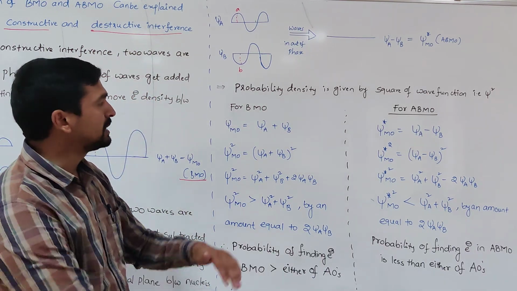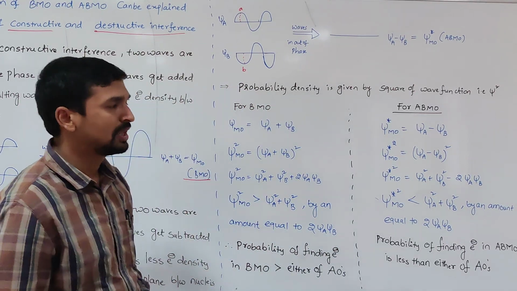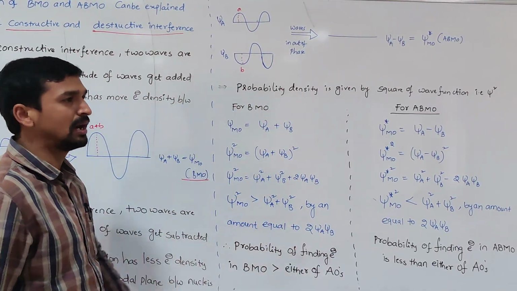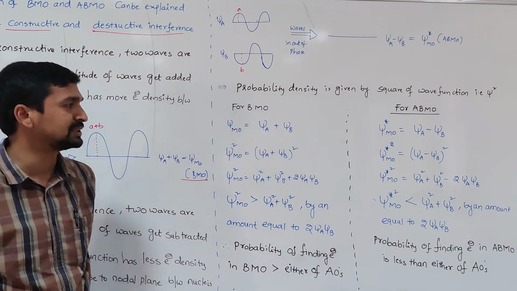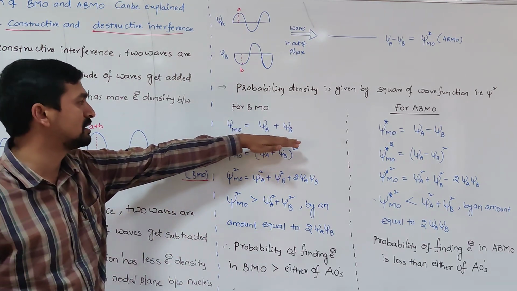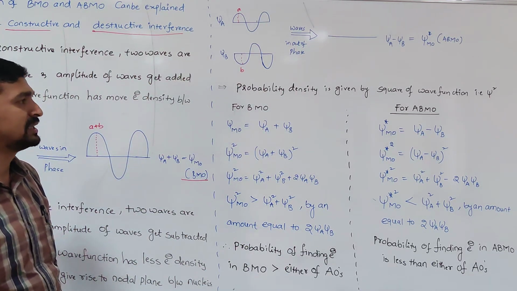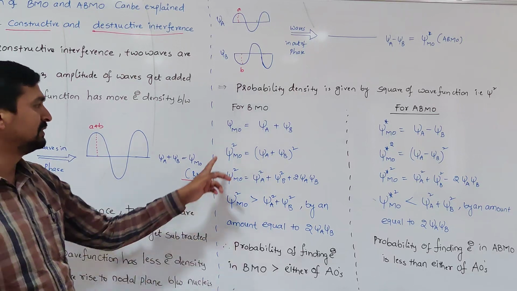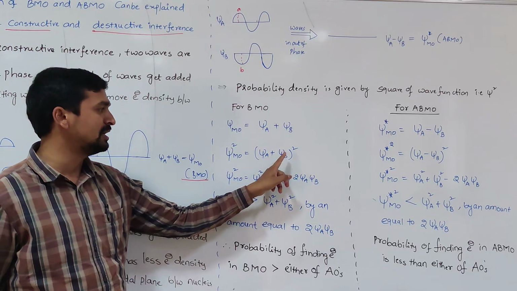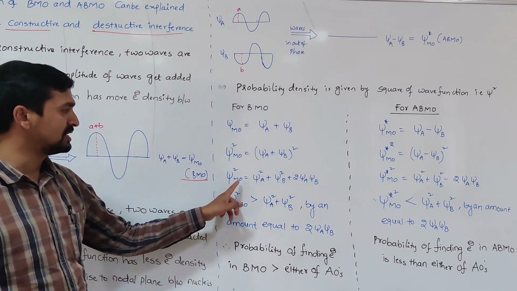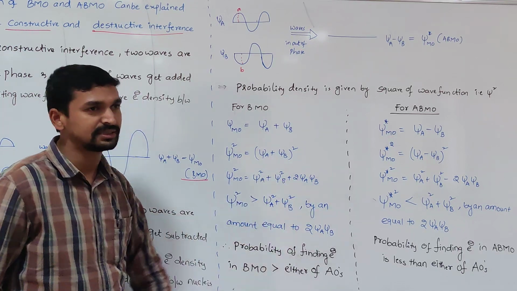So here molecular orbitals are of two types: bonding molecular orbital and anti-bonding molecular orbital. How is the bonding molecular orbital formed? The bonding molecular orbital is formed by the addition of the two wave functions, that is, psi MO is equal to psi A plus psi B. To find the probability density in a molecular orbital, we need to square it. Psi square MO is equal to psi A plus psi B whole square. When expanded, psi MO square is equal to psi A square plus psi B square plus 2 psi A psi B.